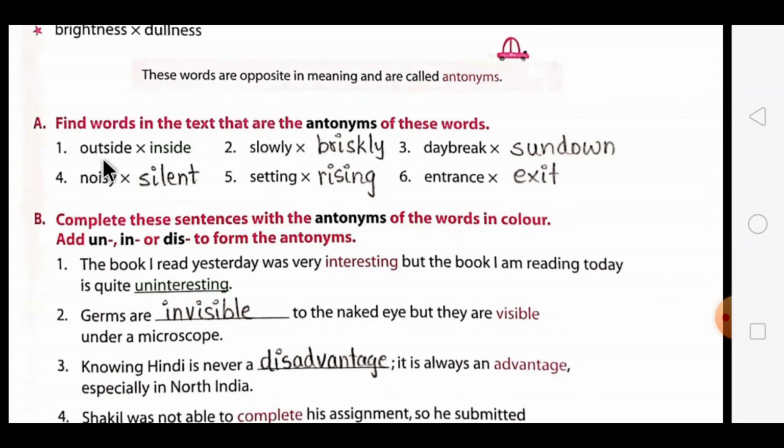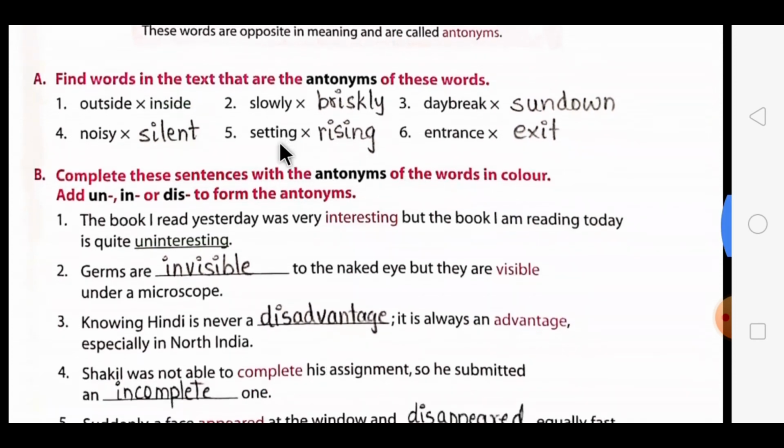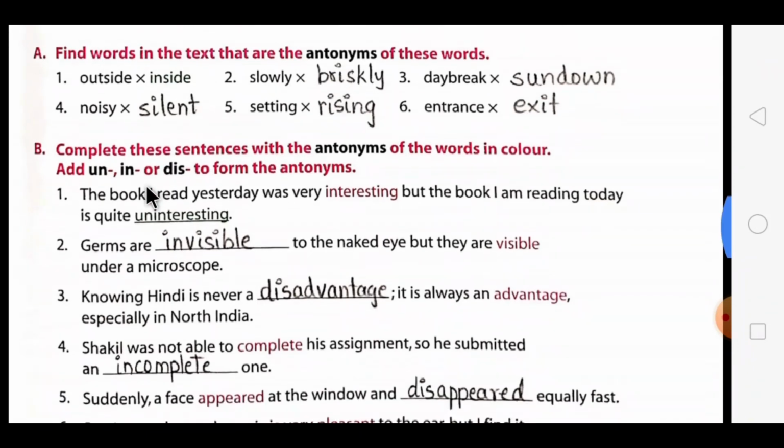Now you have to find the words from the text which are opposite of these given words. The first one is outside, inside. Second one, slowly, briskly. Third one, daybreak, sundown. These words are all mentioned in the chapter, dear students. Noisy, silent. Setting, opposite, rising. And entrance, opposite, exit. Now related to antonyms, one more exercise is given over here.